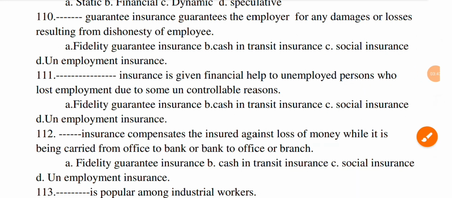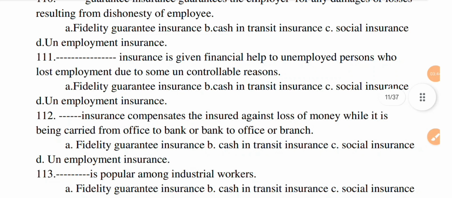Next question, dash insurance compensates the insured against loss of money while it is being carried from office to bank or bank to office or branch. Option A fidelity guarantee insurance, option B cash in transit insurance, C social insurance, and D unemployment insurance. The correct option is B cash in transit insurance.